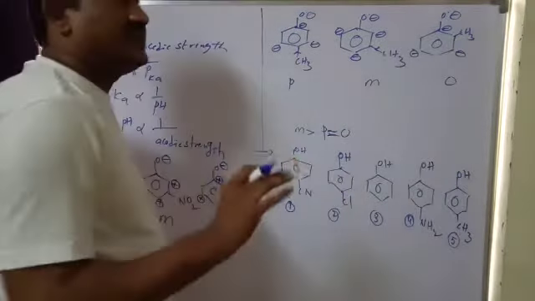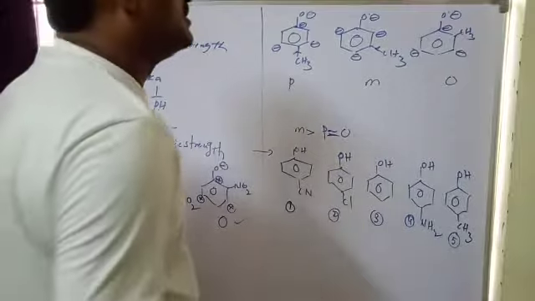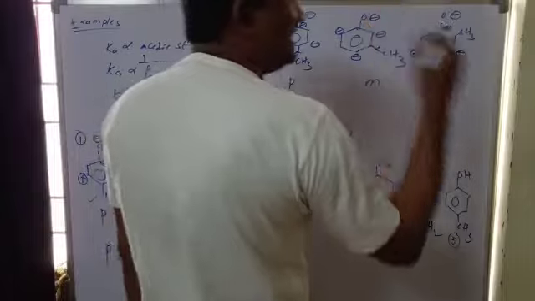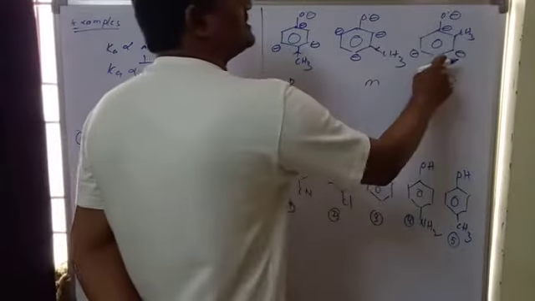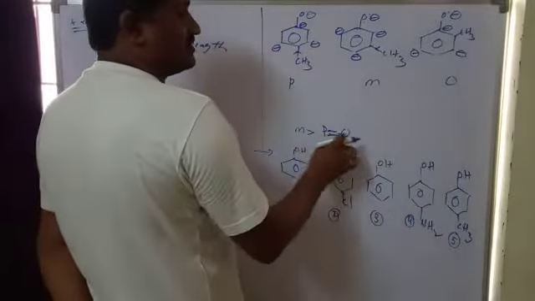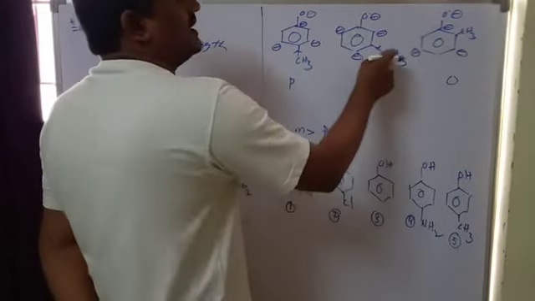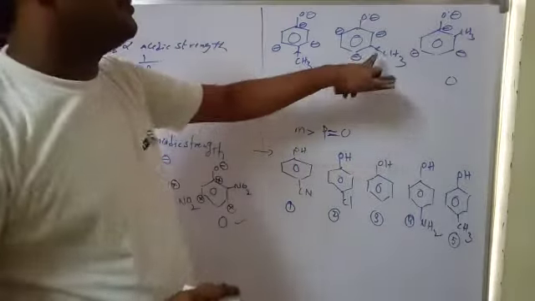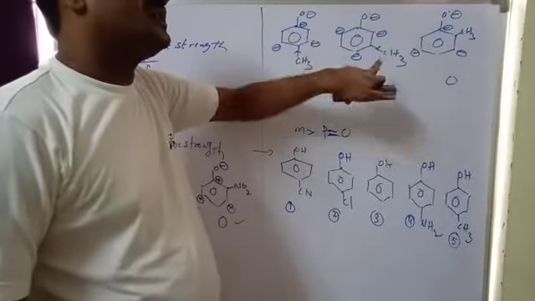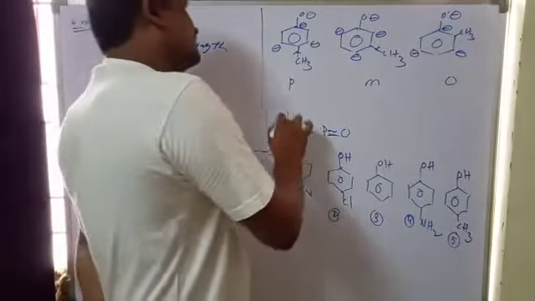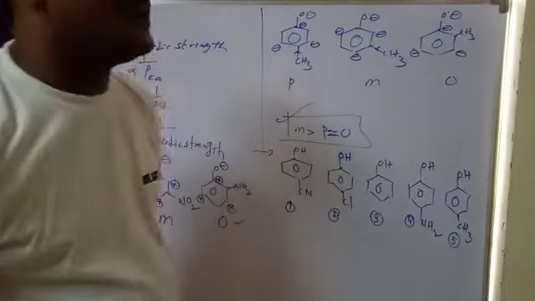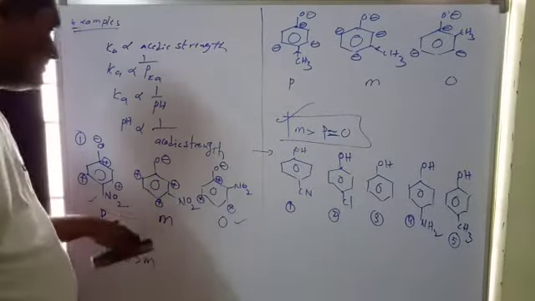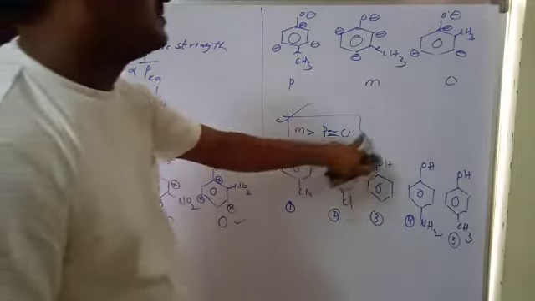Now see, if negative charges are adjacent, they are very unstable. In this case, negative charges are adjacent, so these two are very unstable. That's why these parents are less acidic. So para and ortho are less acidic. And in meta, the negative charge is far away, so meta is more stable and its parent OH is more acidic. So in the electron donating case, this is the order, in the case where methyls are present. So this is the order for electron withdrawing groups, and this is the order for electron donating groups.